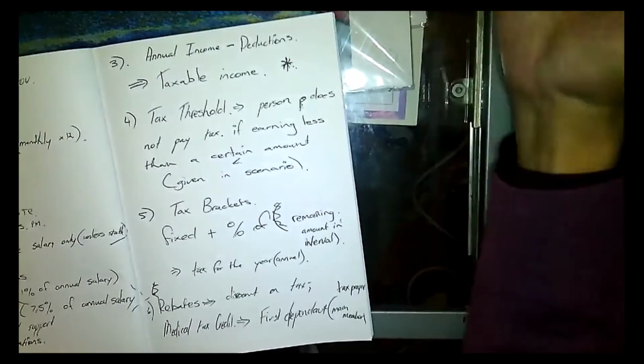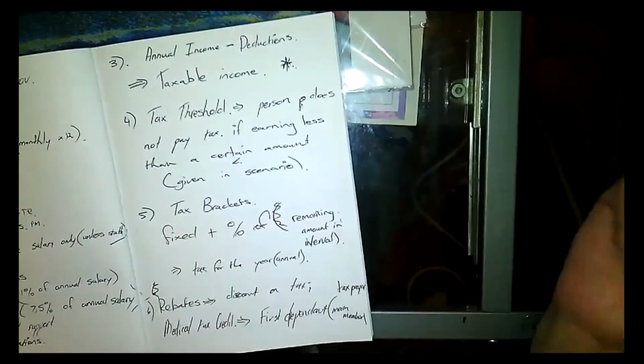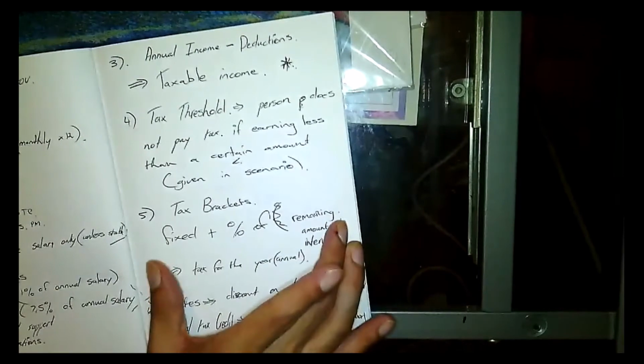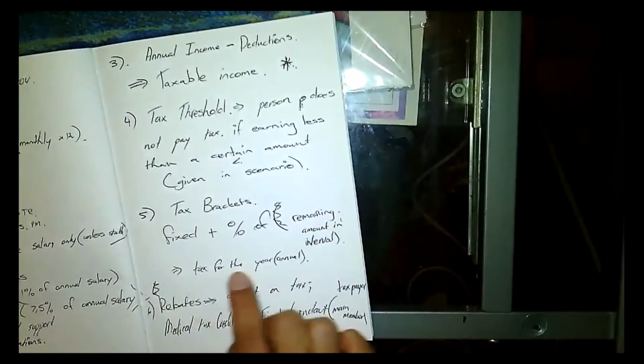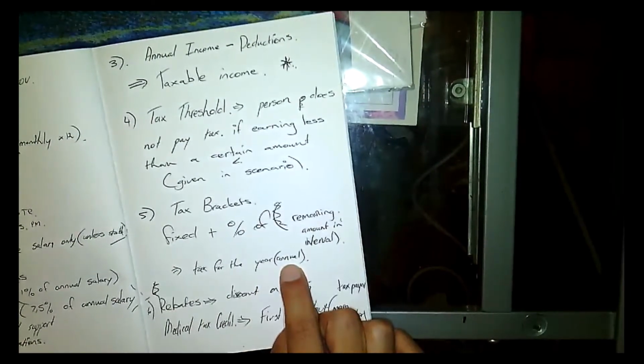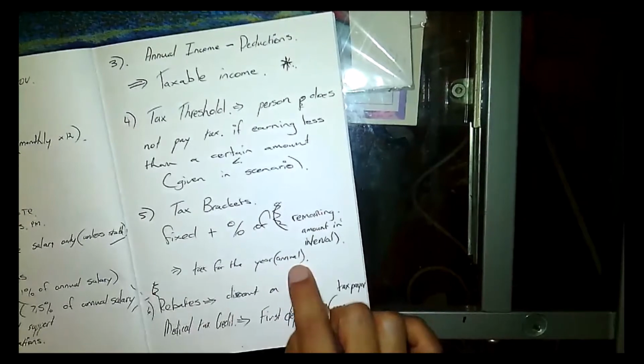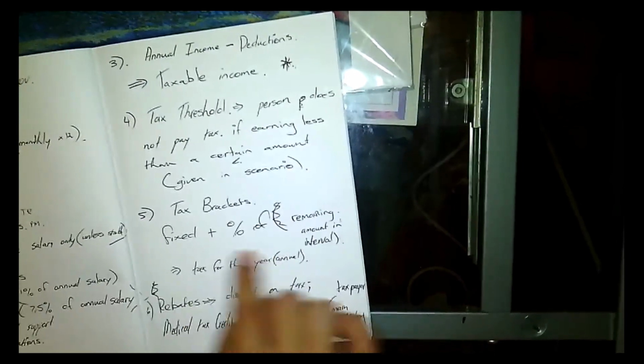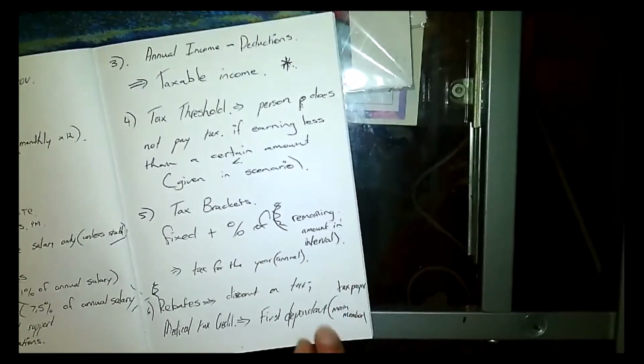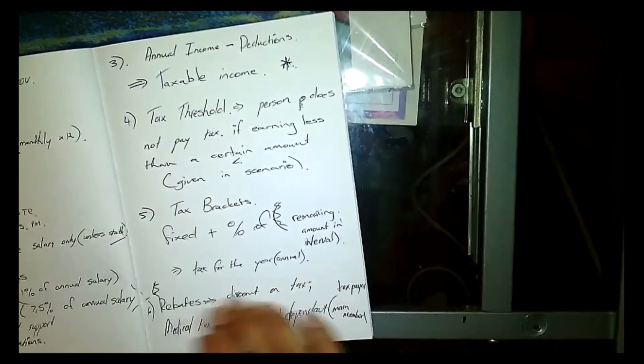Okay, so then we go to number 5, which is your tax bracket. And this is the calculation of the tax, and we'll get the tax for the year, which is annual tax. If you need the monthly tax, and the question asks you for monthly tax, you just take that number and divide by 12. Very important.